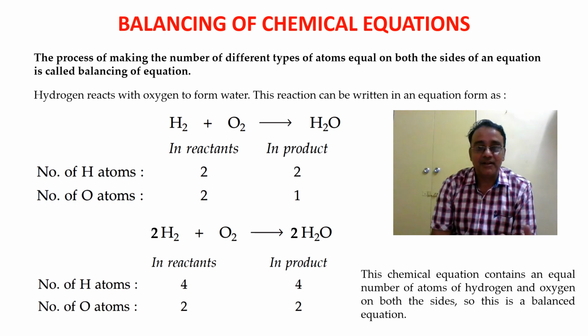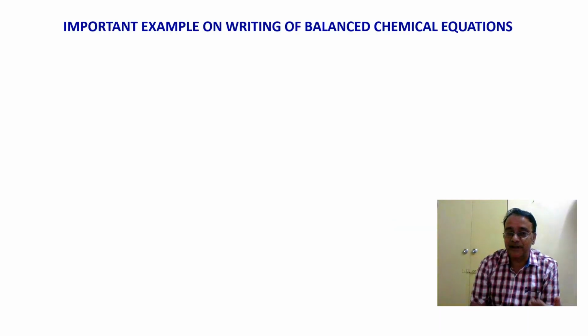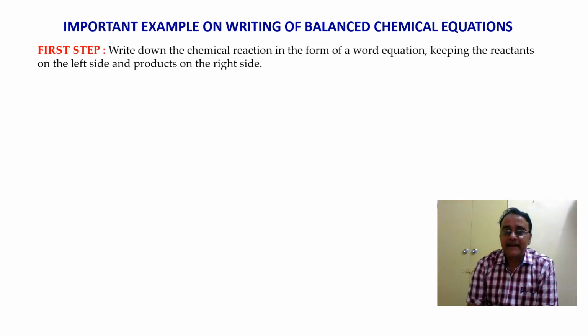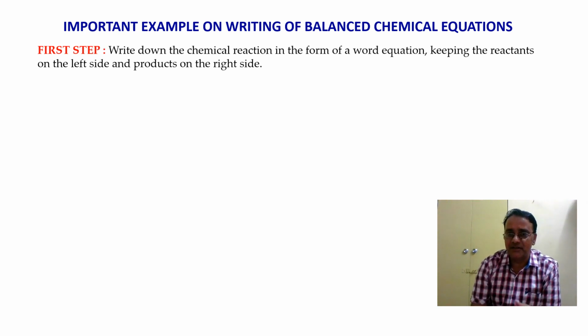Now we are going to move to one very important topic, how to write a balanced chemical equation. I will take it up in 4 steps. The first step is, first of all, write the chemical equation in word equation form, keeping the reactants on the left hand side and the products on the right hand side.